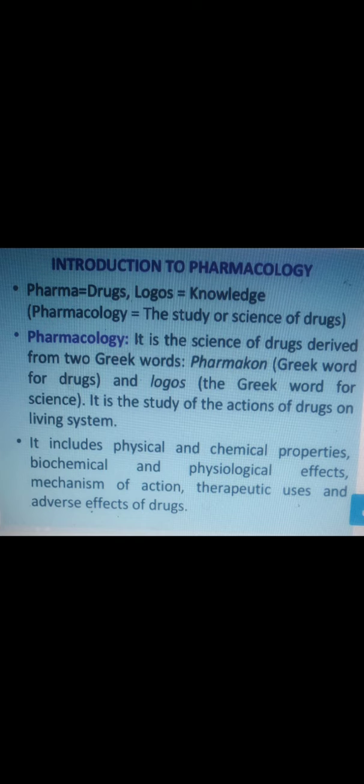It includes the physical and chemical properties of a drug as well as its biochemical and physiological effects, mechanism of action and therapeutic use. Therapeutic use can be the cure or treatment of a number of diseases. So how to use drugs is their application. Lastly, there is the adverse effect of the drug, which is the harmful effect on the body and body systems.